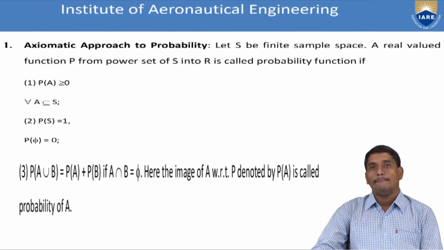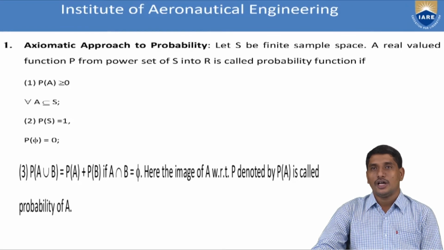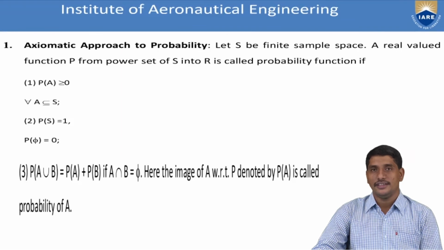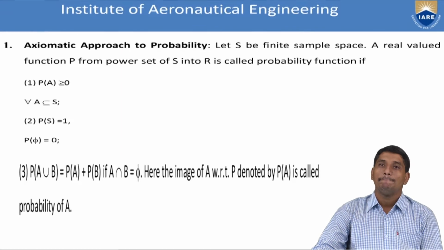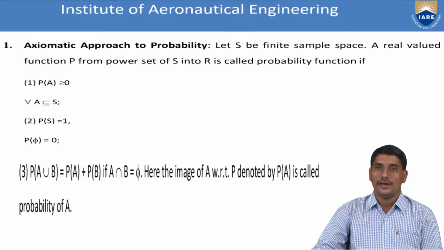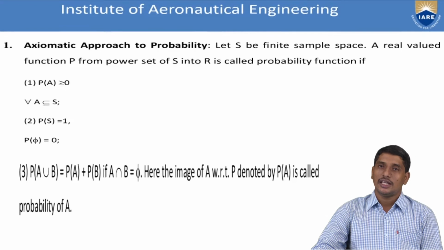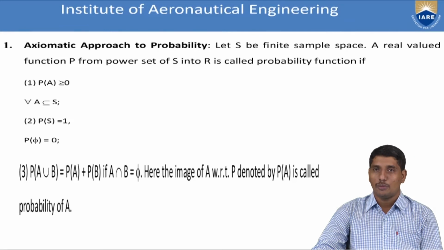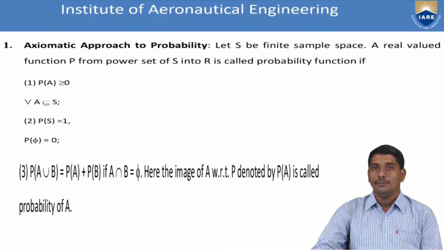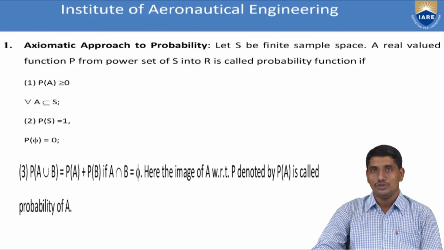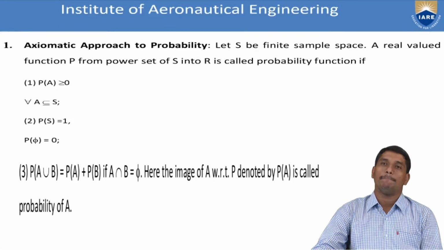So, in order to overcome those drawbacks, and also because it assumes the events are all equally likely, but in practice it need not be, the definition has been generalized, and another kind of definition for probability has been introduced by Mr. Kolmogorov of Russia, a famous statistician, which is known as Kolmogorov's axiomatic approach of probability.